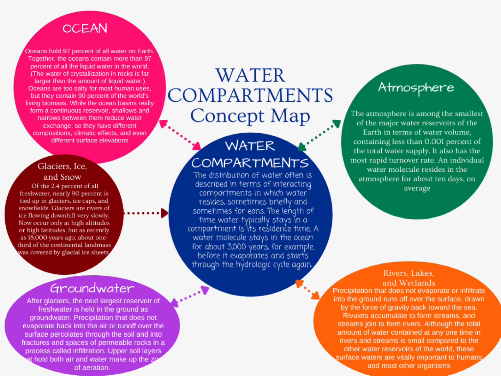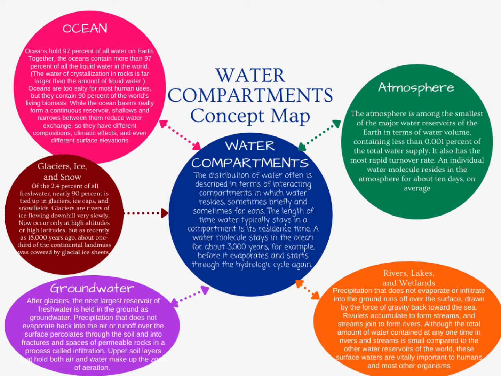Water compartments is the distribution of water, often described in terms of interacting compartments in which water resides, sometimes briefly and sometimes for eons. The length of time water typically stays in a compartment is its residence time. A water molecule stays in the oceans for about 3,000 years, for example, before it evaporates and starts through the hydrologic cycle again. And the first water compartment is oceans.